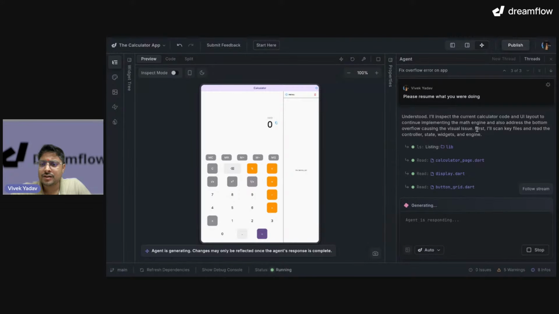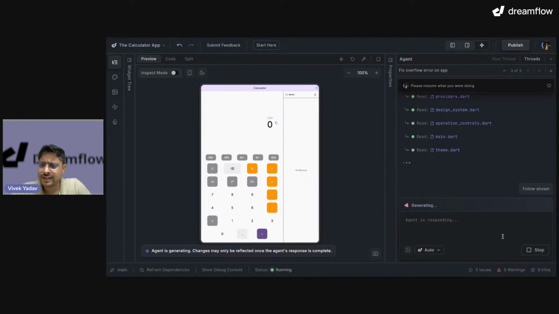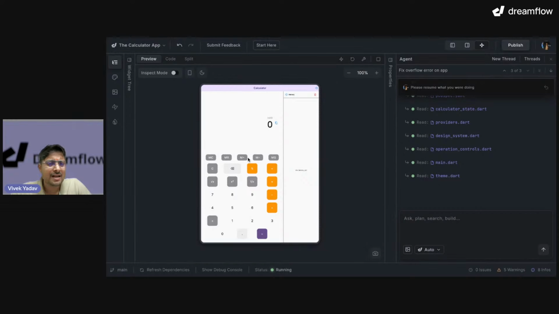And UI layout to continue implementing math engine, also add a button. Let's do one thing. Let's stop the agent because the overflow is good for the iPad, so we'll not go with the iPad. Let's go with the next feature. So the next feature was to add observability or analytics. Right, we are building an application, and it should always have the analytics feature in it.